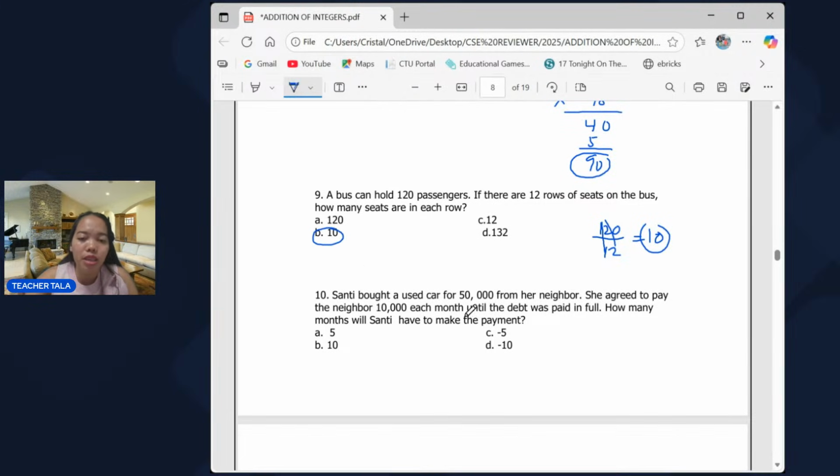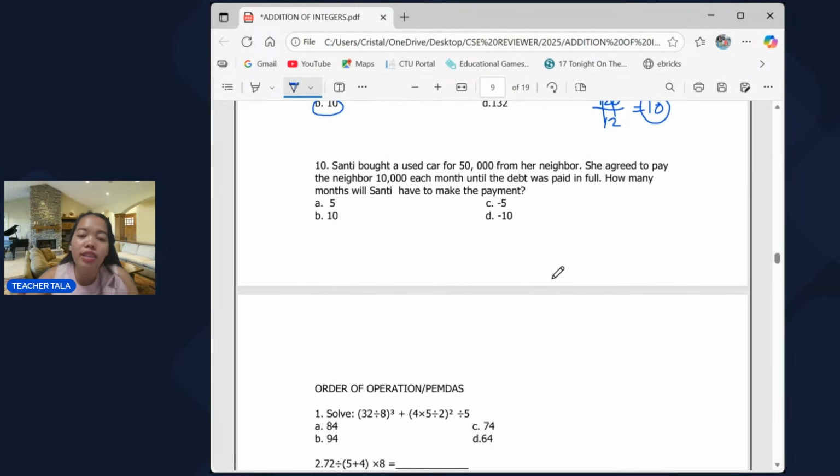That's letter B. Next, number 10. Santi bought a used car for 50,000 from her neighbor. She agreed to pay the neighbor 10,000 each month until the debt was paid in full. So that's negative 50,000 divided by 10,000, which is negative 5.